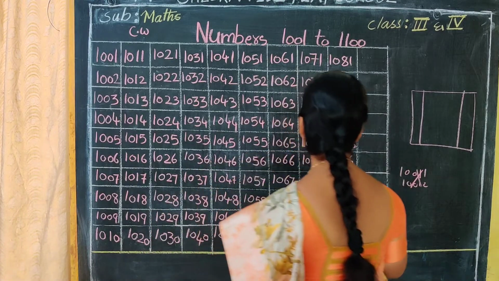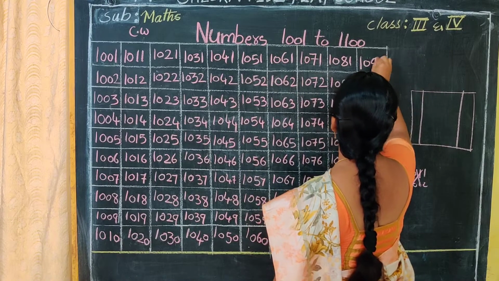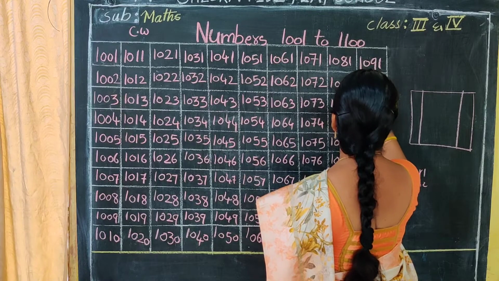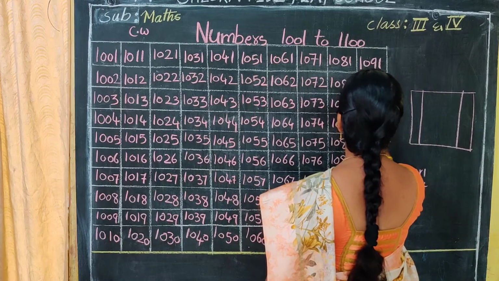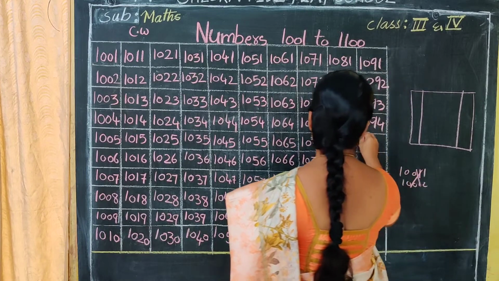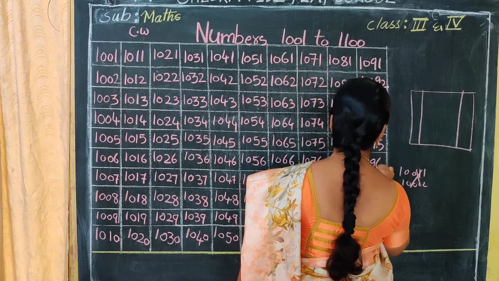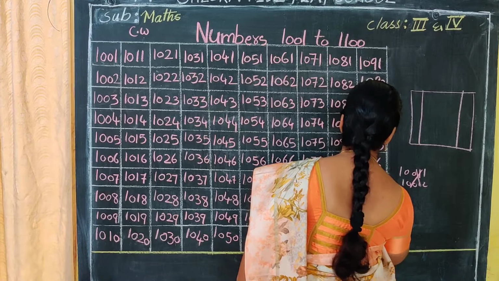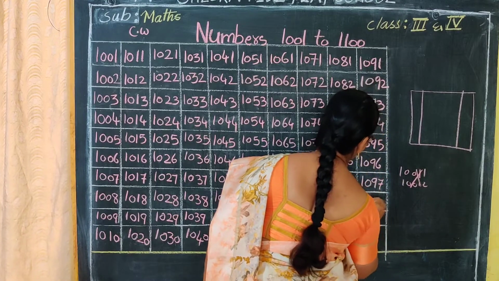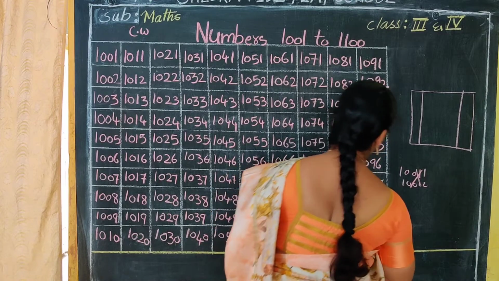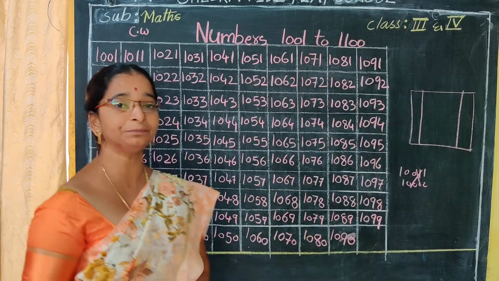1090. Yes. Next, 1091, 1092, 1093, 1094, 1095, 1096, 1097, 1098, 1099. So 99 after what will come, Nana?